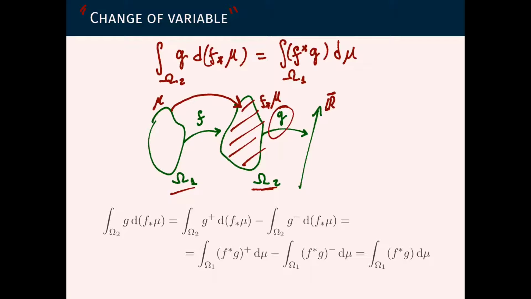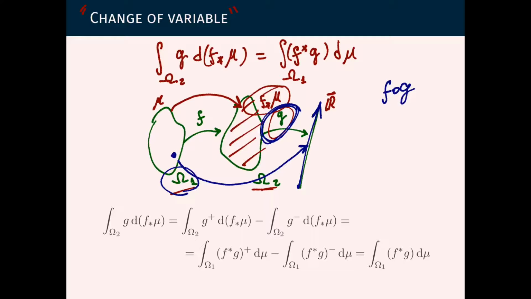We can either integrate that function using the push forward measure, or we can take the pullback of this function g, which means take a function which goes directly from omega 1 to the extended real numbers, given by composing f and g. The resulting function of this composition, f composed with g, we call the pullback of g.